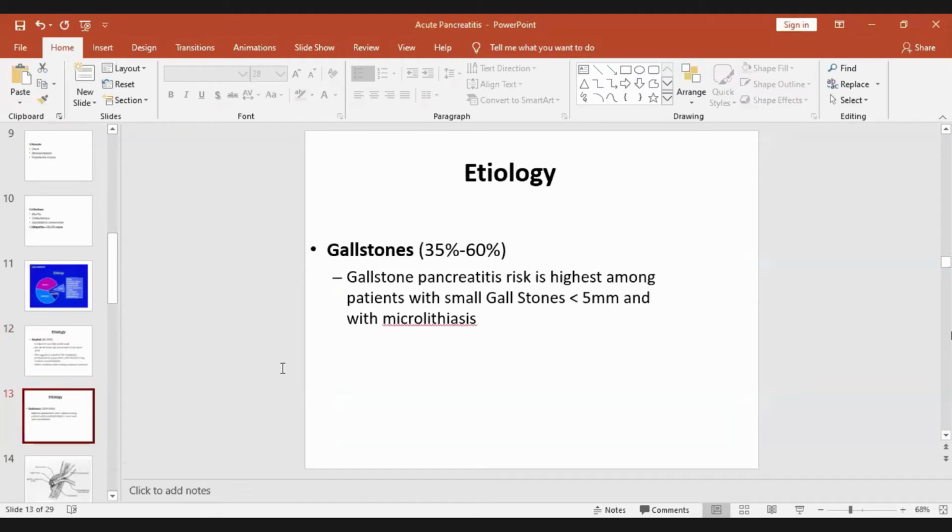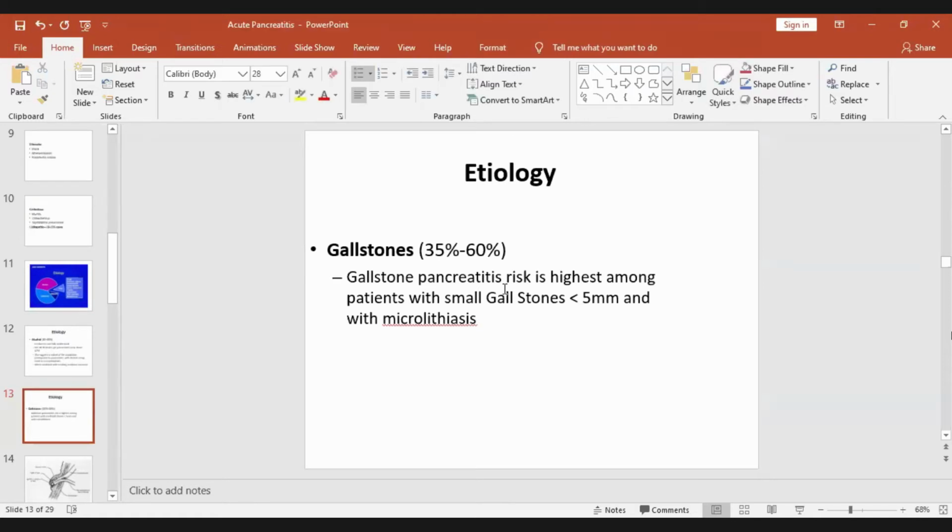And then gallstone is 35 to 60%. That's why I told you if you take both of these, alcohol and gallstone, they form the majority of causes of acute pancreatitis. And this is highest among patients with small gallstones, not big ones, because a big one will not move from the gallbladder to the duodenum.